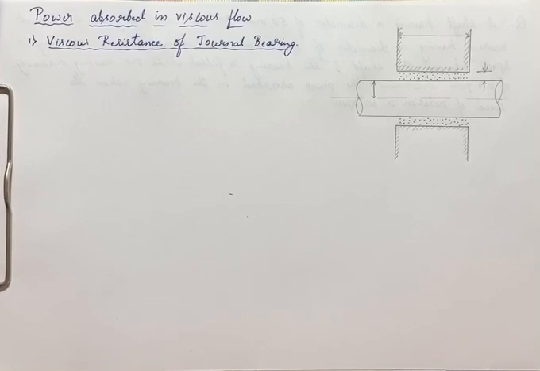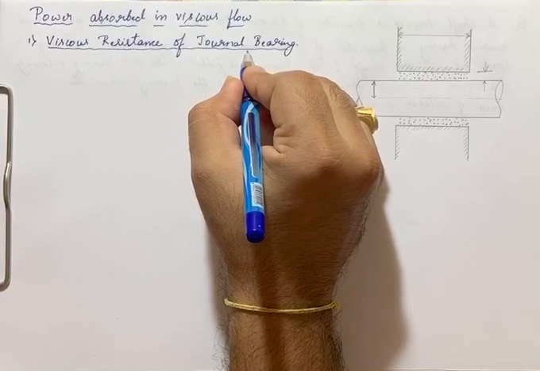Right. So the power required to overcome the viscous resistance is determined by three cases. One is the viscous resistance of the journal bearing, second is the viscous resistance of the footstep bearing, third is the viscous resistance of a collar bearing. In this video, we are going to study in detail how the power is absorbed, or power required to overcome this viscous resistance, only in the journal bearing.